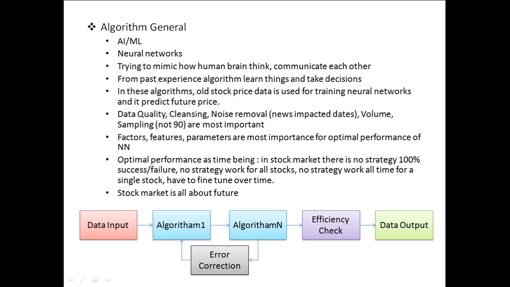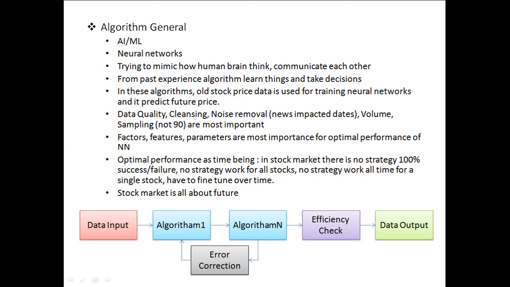So those news-impacted items we have to cleanse, because our algorithm should get data without noise, so that noise should be removed. And the volume is another important parameter. If our algorithm has a larger set of volume, that data we can use for the training and testing of our algorithm. So if the volume is high, definitely our algorithm will work much better.